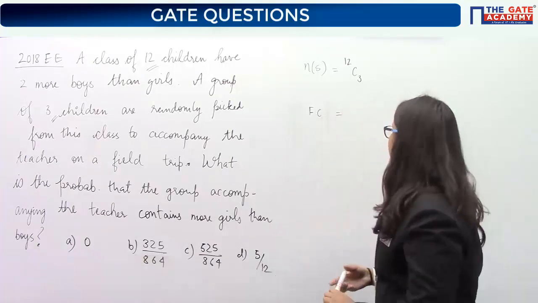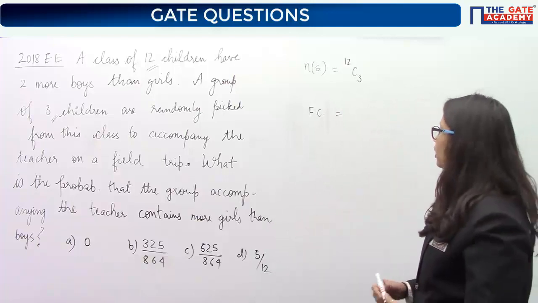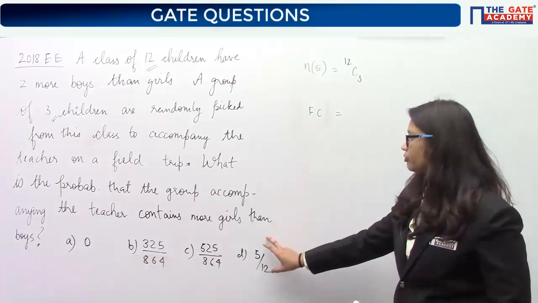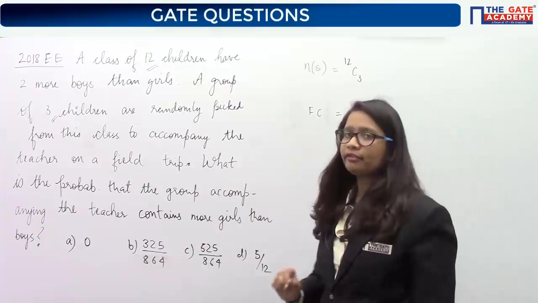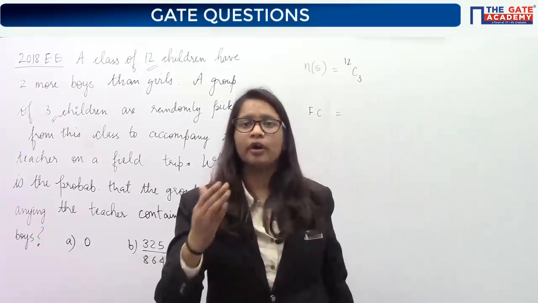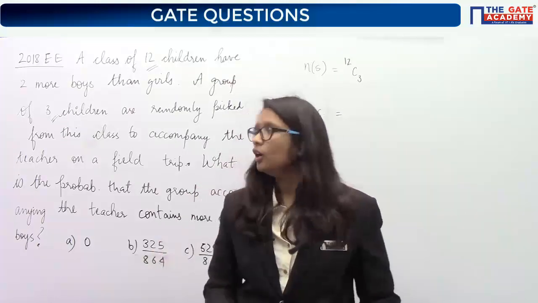So if I write in words, many of you are able to answer. I need the number of girls to be more than the number of boys. So first of all, I need to find out how many total boys and how many total girls there are.